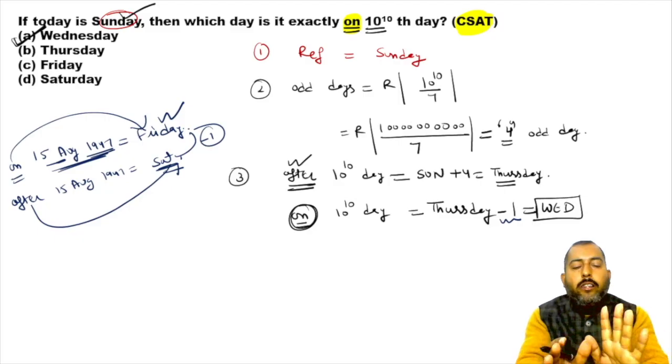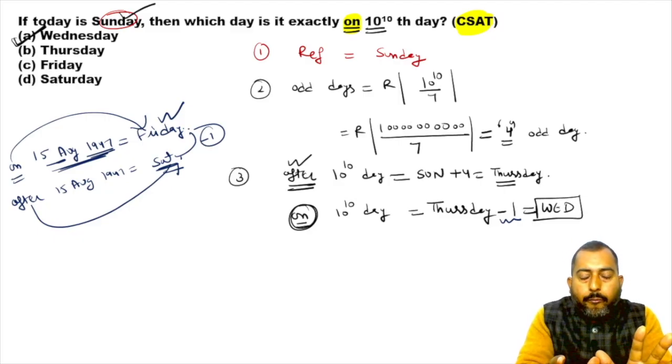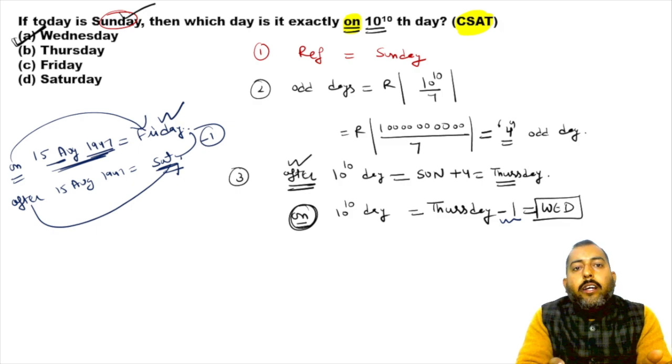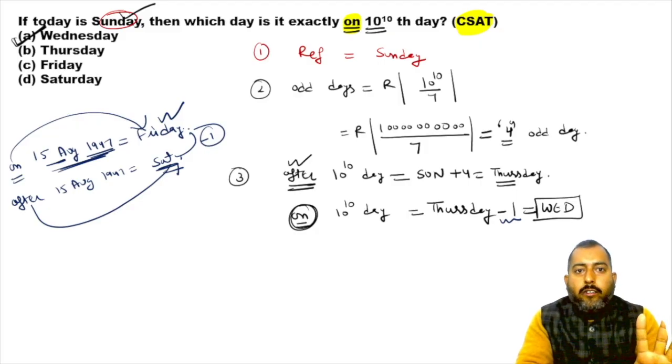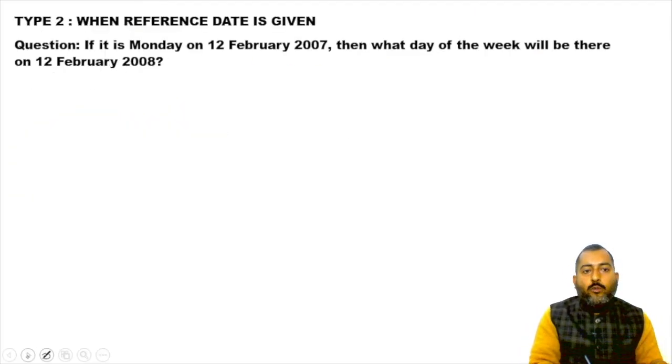So in this first type, solve the way you were solving for after, and if on comes, subtract one. That is the funda. Okay, let's move on to the next question.